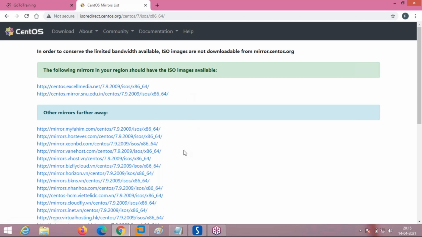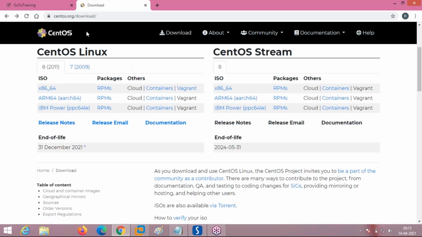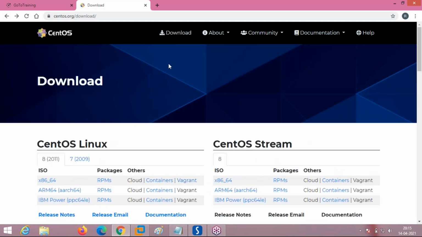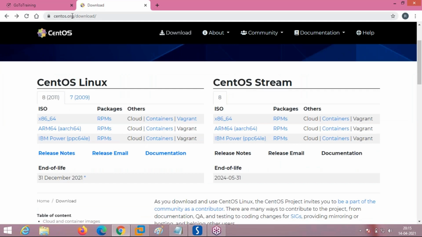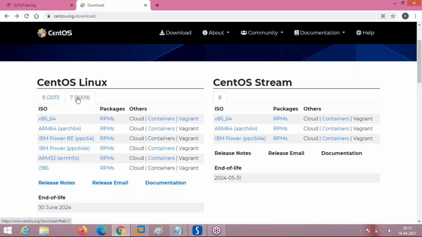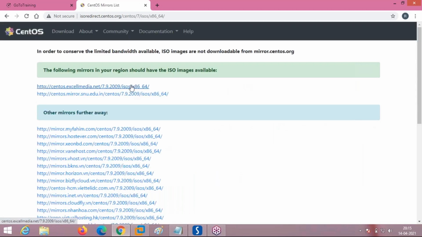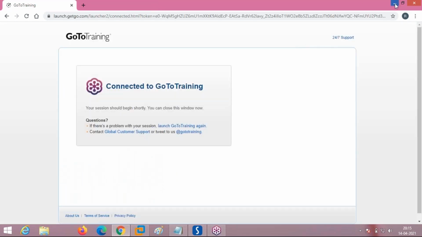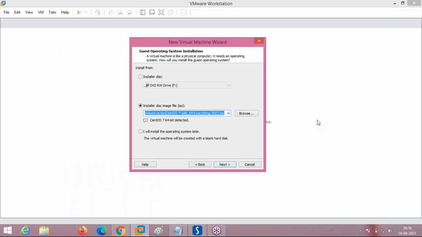This is the format. Just type CentOS in the Google search. Just give CentOS 7 server download. It goes to the CentOS.org download location. From there, two versions are already shown here, CentOS 8 and CentOS 7. But we are working on CentOS 7. Just click on this option, then click on this x86. It directly redirects to links where you can download CentOS. Click on any of the links and it will download, but it is a 10 GB software. It will take time. Okay. Now shall we go with the installation of the CentOS 7 operating system? I think I've cleared your doubt.